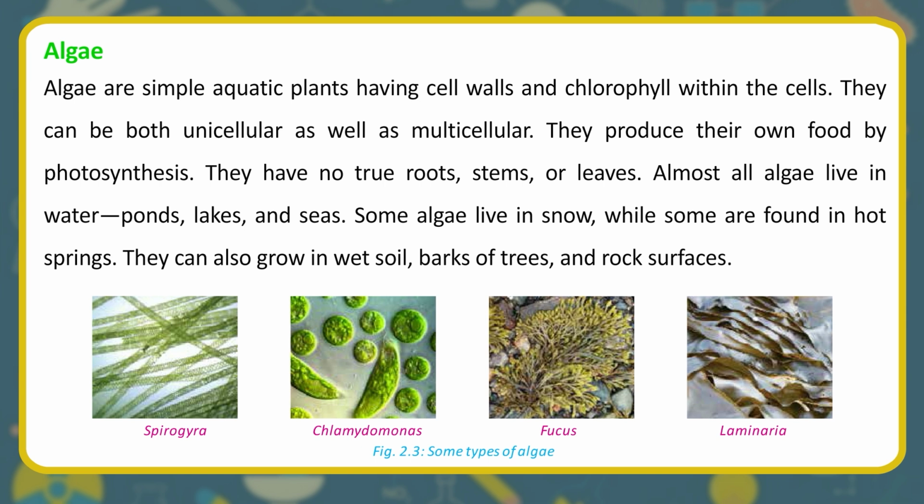Algae. Algae are simple aquatic plants having cell walls and chlorophyll within the cells. They can be both unicellular as well as multicellular. They produce their own food by photosynthesis. They have no true roots, stems, or leaves. Almost all algae live in water, ponds, lakes, and seas. Some algae live in snow, while some are found in hot springs. They can also grow in wet soil, barks of trees, and rock surfaces. Spirogyra. Chlamydomonas. Fucus. Laminaria.